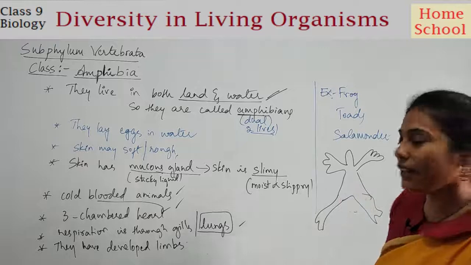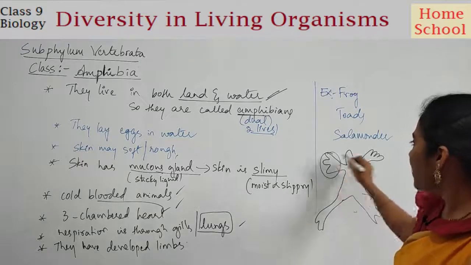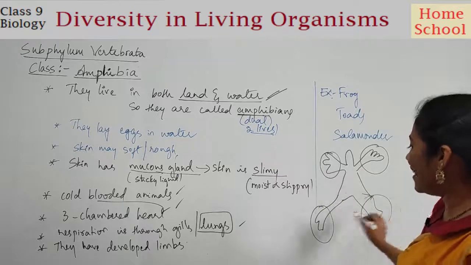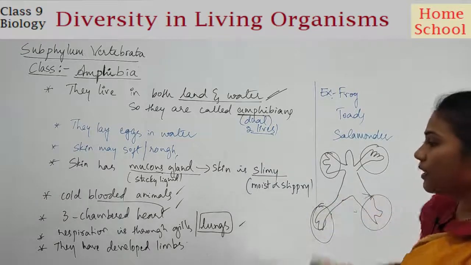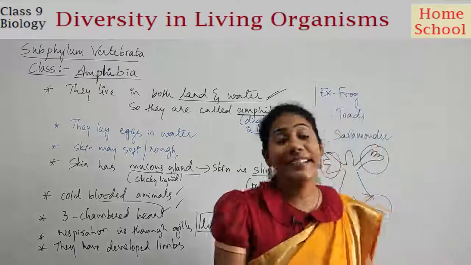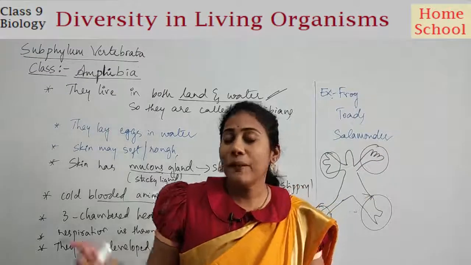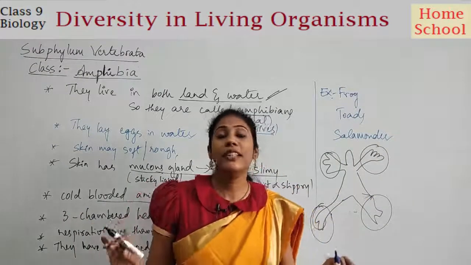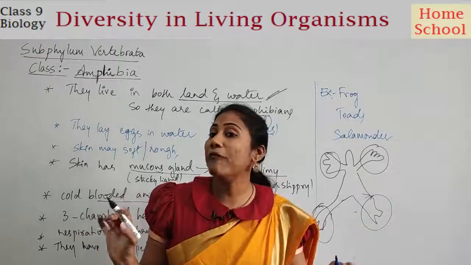Anyway, it doesn't look like a frog, but still, these are called the legs and hands. These are limbs. So they have quite developed limbs which are helpful for movement. So this is all about the characteristics of amphibians.